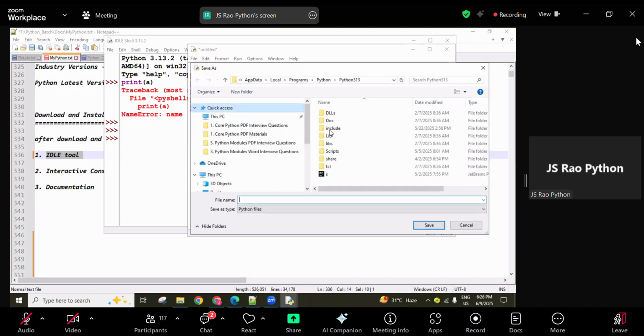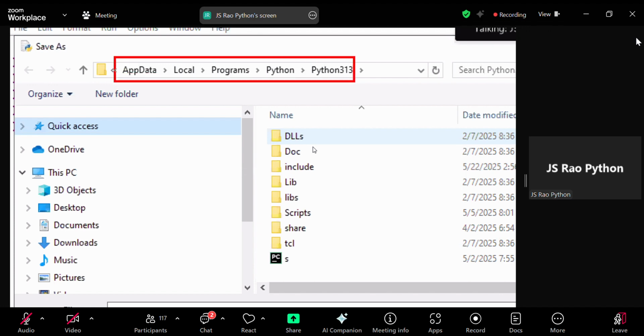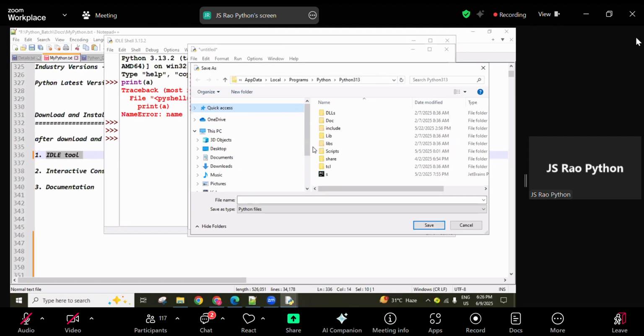Don't disturb this Python software location. Choose one folder where you want to create your Python programs. So I'm suggesting to you guys, in your laptop, in any one drive, either D drive or E drive or F drive. Okay, if no other drive is there, C drive must be there. So in C drive, you can create one folder called Python programs. Next, for storing Python materials, you can create different folders, guys.